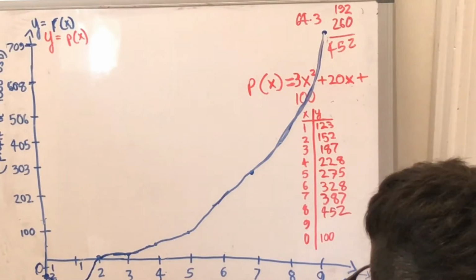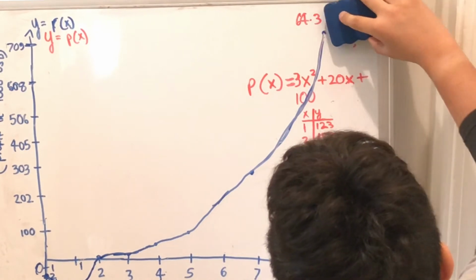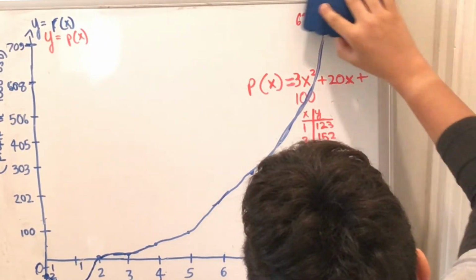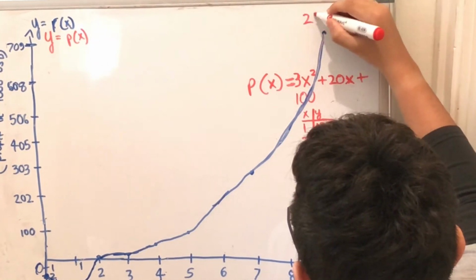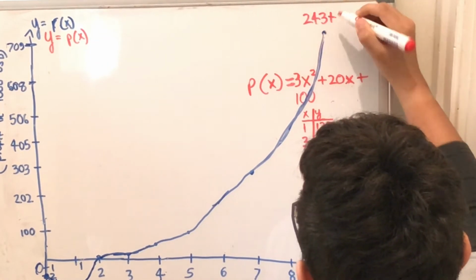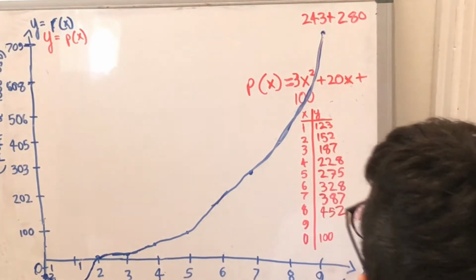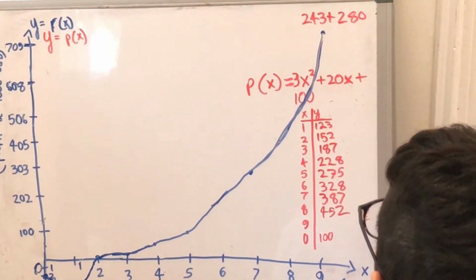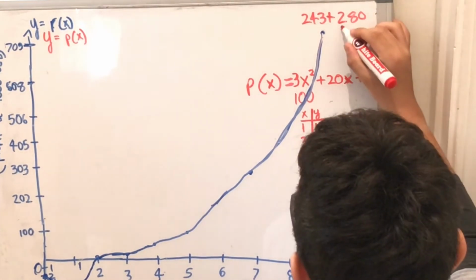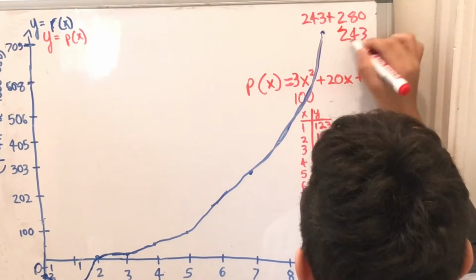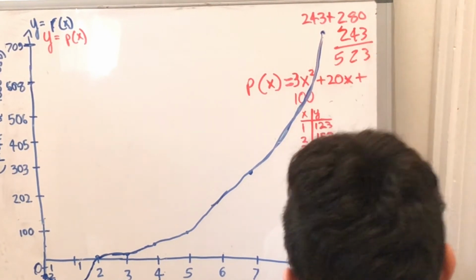Now 9 is going to be the largest, and that's 81 times 3, that's 243, plus 280. And what's that? That's about 523.